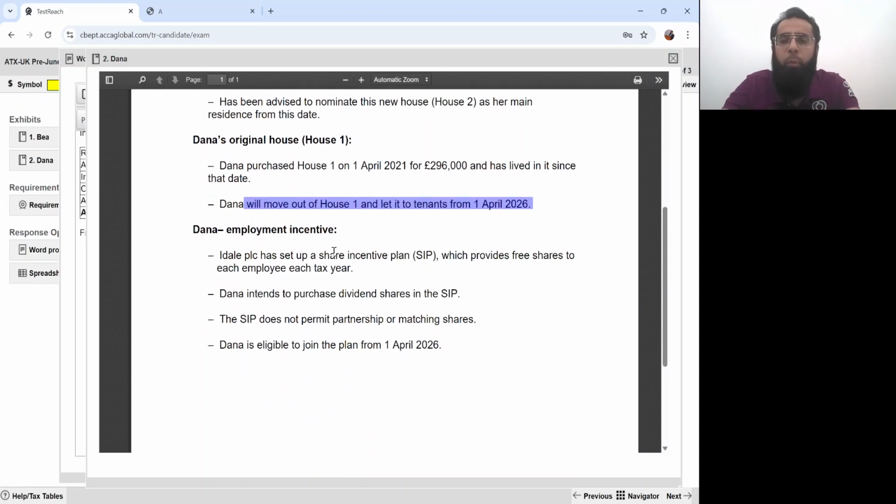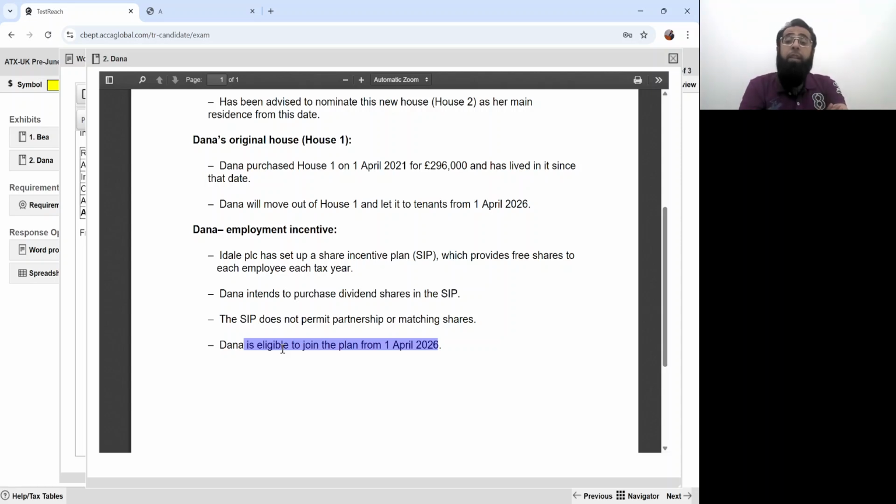Okay, let's see what you'll be asking in relation to it. Then there is Dana's employment income. Ideal PLC set up a share incentive plan which provides free shares to each employee each tax year. Dana intends to purchase dividend shares in the SIP. The SIP does not permit partnership or matching shares. Dana is eligible to join the plan from 1st April 26. I believe you all remember the share incentive plan.